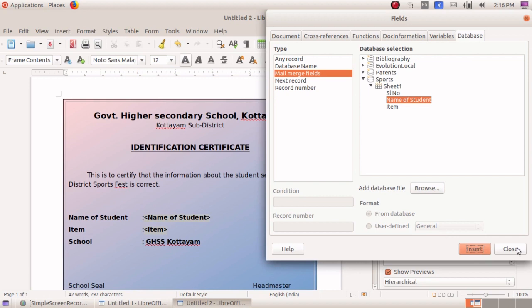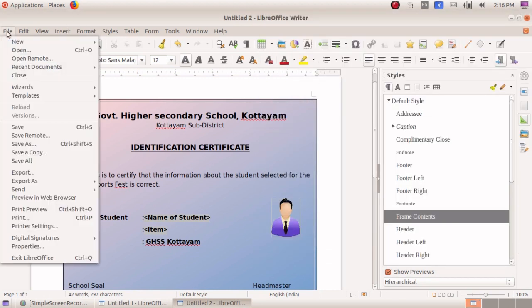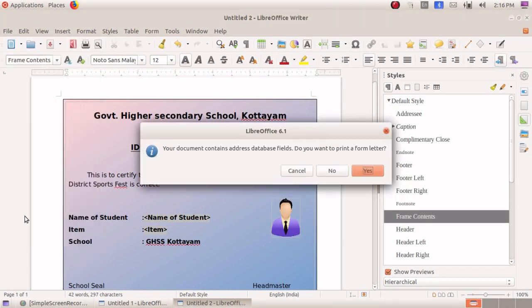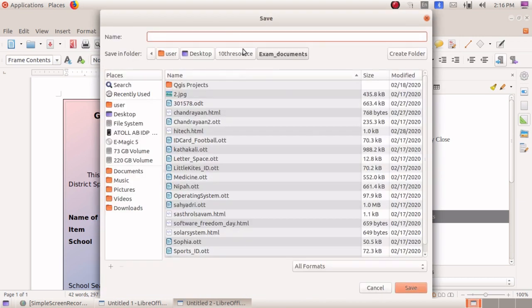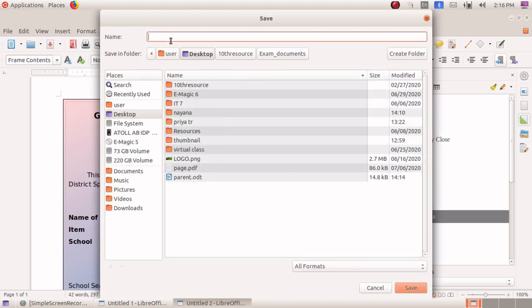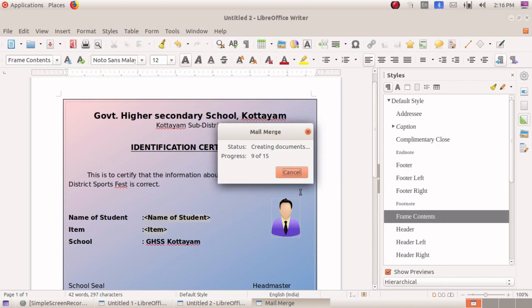Okay, click Close and go to File, Print, Yes, and select the option as File. You have to keep it as a file and save as a single document. Here it is, the ID card like this. I am saving the file name. Click Save.